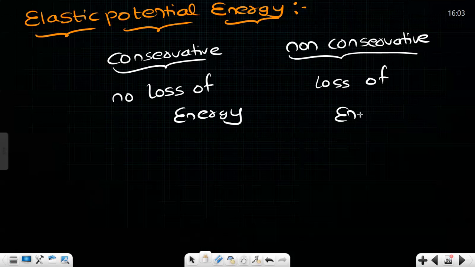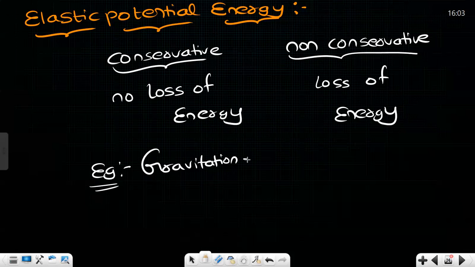I'll give an example, you'll understand it in a better way. The example for this kind of force is gravitational force. Just now I told you, in gravitational force the whole potential energy got converted to your kinetic energy. The example for non-conservative is frictional force.